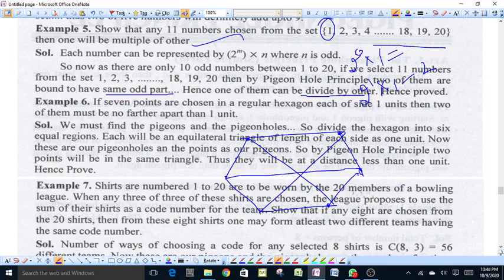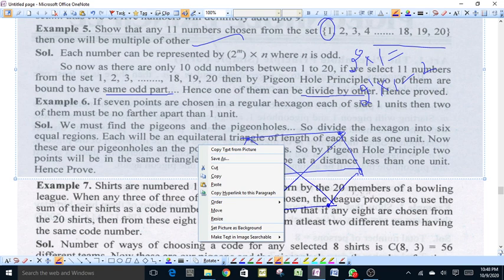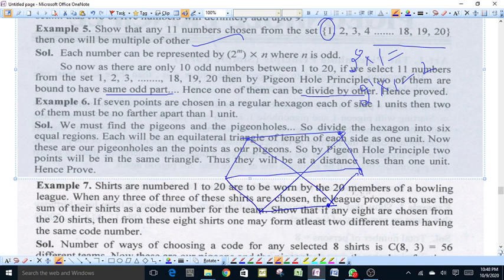So if we have 7 pigeons and 6 pigeonholes, then according to the pigeonhole principle, there will be at least one pigeonhole that contains more than 1 pigeon.